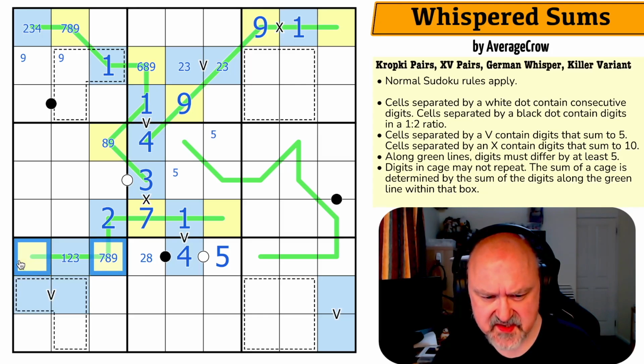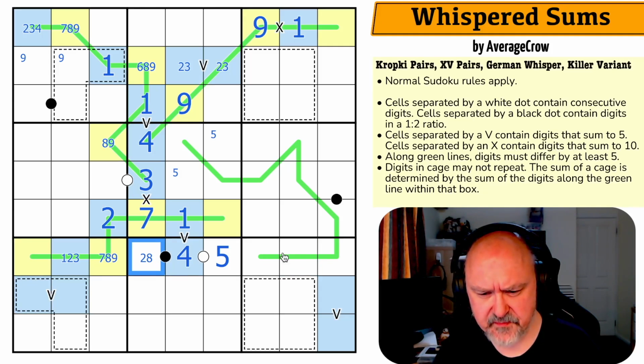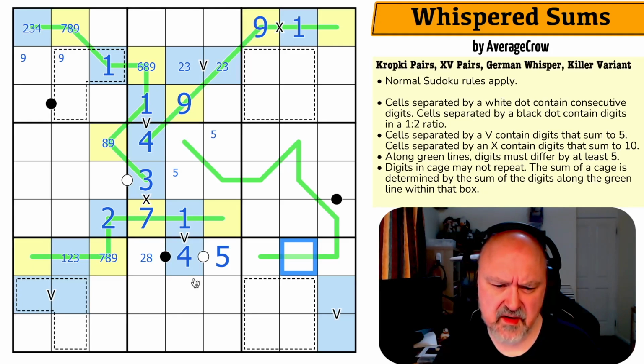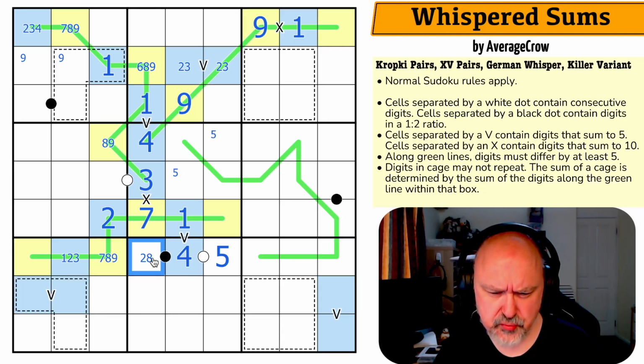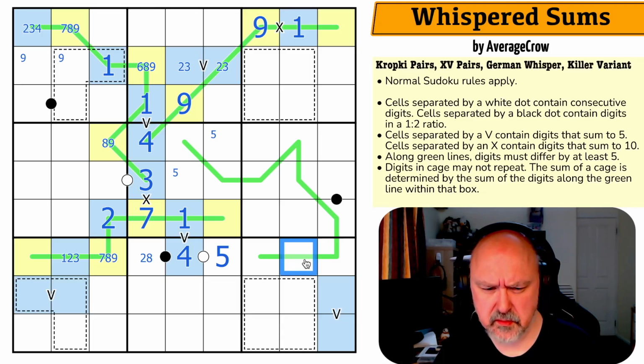But if these are both high, if this is high, then this would be high. And this would be 6. If this is, so this would be 8. This would be 6, 1. And that would have to be 9. If this is 8, this is 9. If this is 2, I've got 3 low digits. This would be low, and it'd have to be 1. Could it be 3? Not sure.